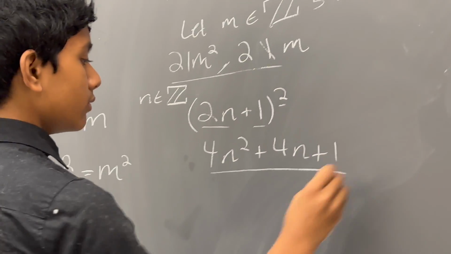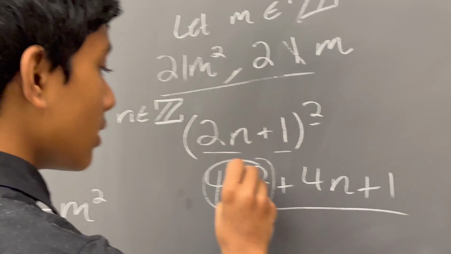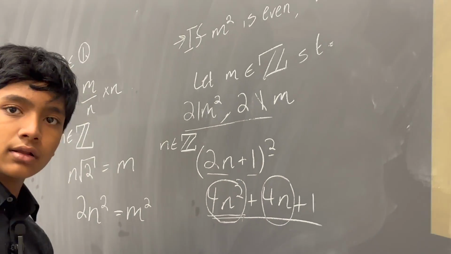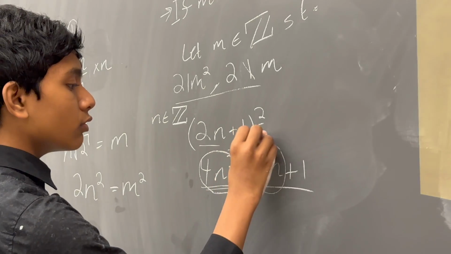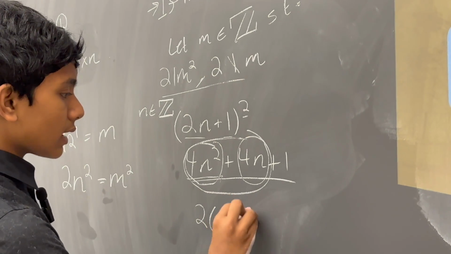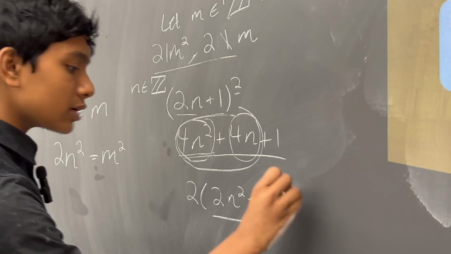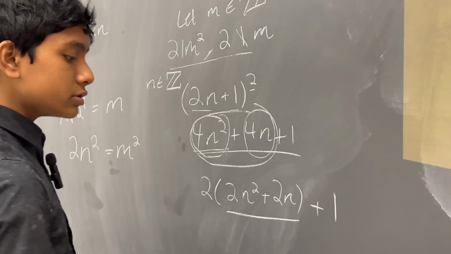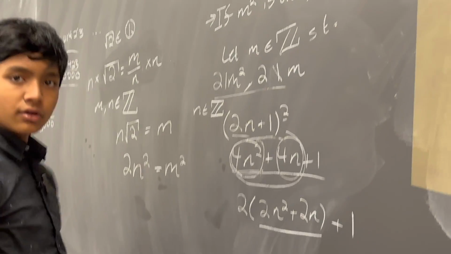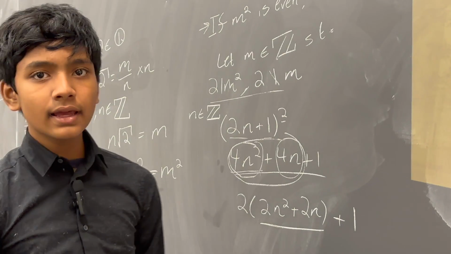So we obviously know that since n is an integer, n squared has to be an integer. So that means this is divisible by 4, and this is divisible by 4 as well. And since 4 is divisible by 2, we know these two parts are even. In other words, we can express this as 2 times 2n squared plus 2n, where this is an integer. But then we have the plus 1 on the side. So at the end of the day, if m is an odd number, then m squared is an odd number, which means that there's no possibility that if m is odd, m squared is even.